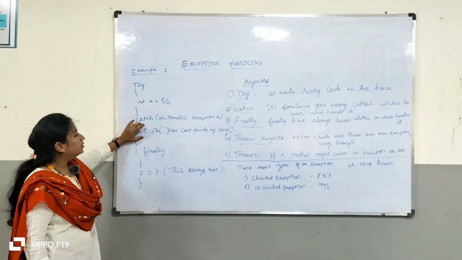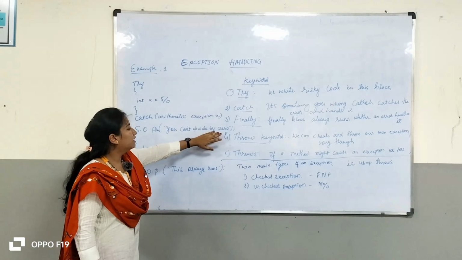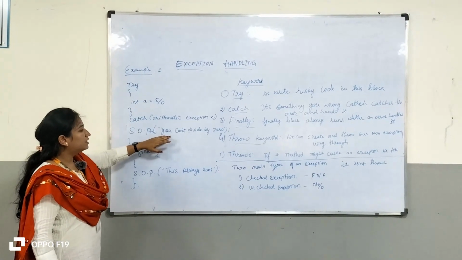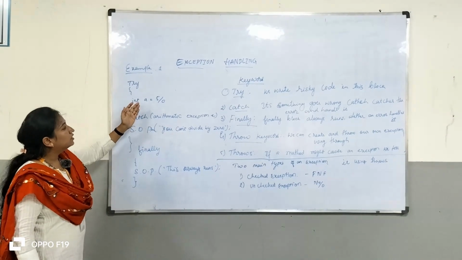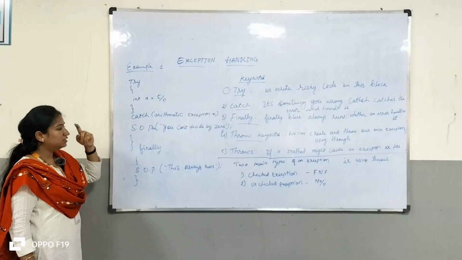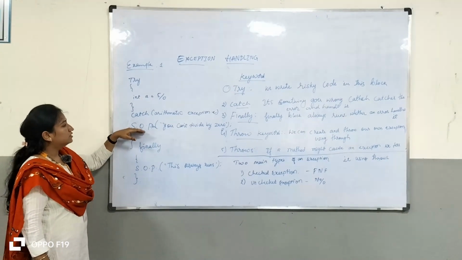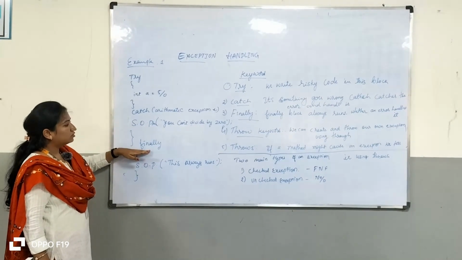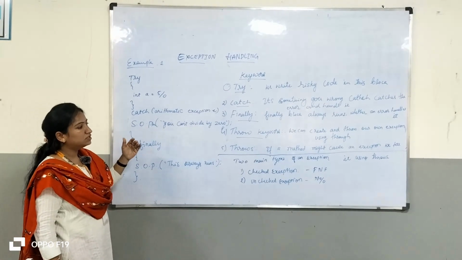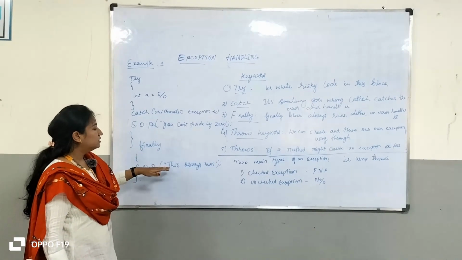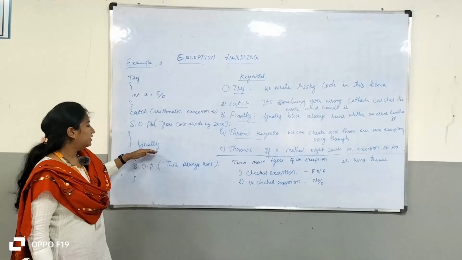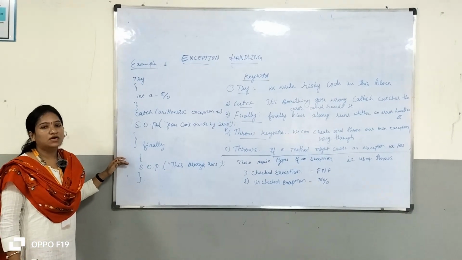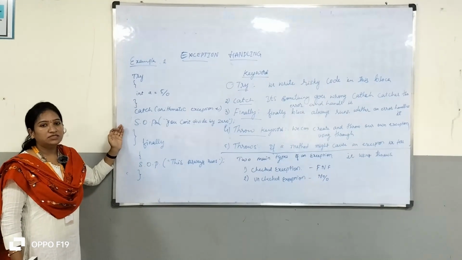Next, it will print that you can't divide by zero. Any number can't be divided by zero. We print this as the exception message. Next, the finally block. As we discussed, the finally block always runs, whether our exception is handled or not.